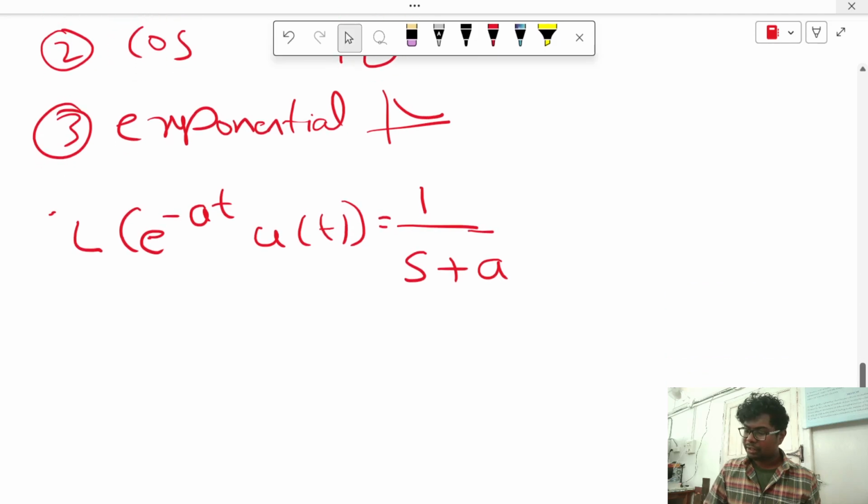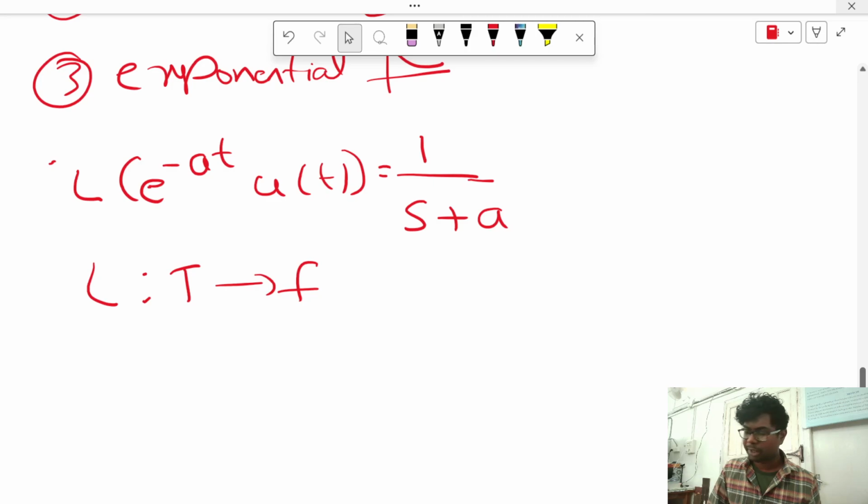And again, we understand that Laplace transform converts time domain to frequency domain. But you will get some doubt. There is frequency here, and here time is there. E power minus at, here time is there.